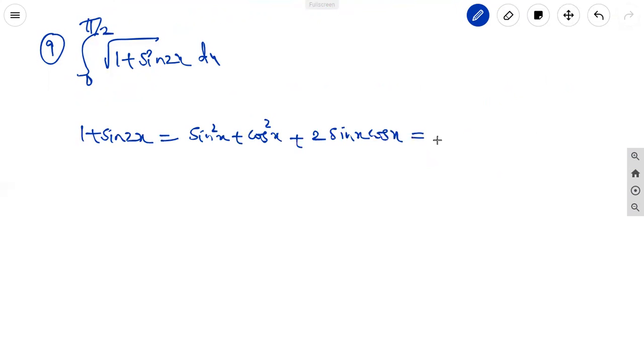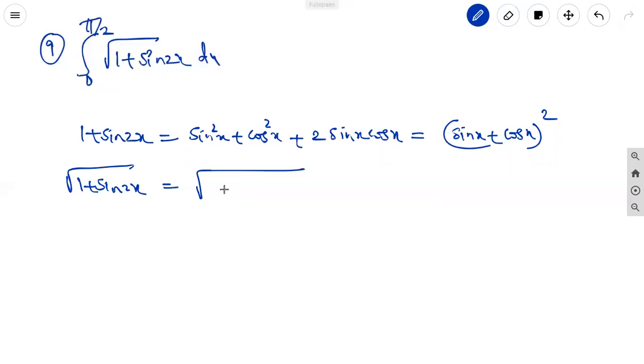It is in the form of a square plus b square plus 2ab, that is (sin x plus cos x) whole square. When we take the under root of 1 plus sin 2x, that is equal to under root of (sin x plus cos x) whole square. Square root gets cancelled. It is equal to sin x plus cos x.